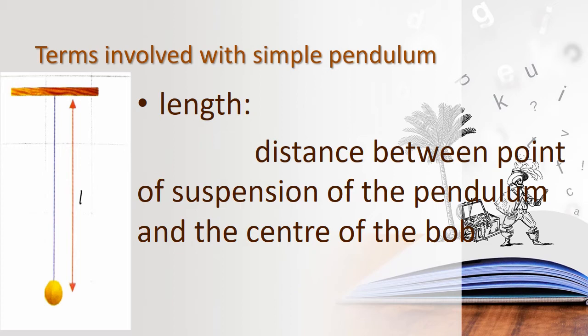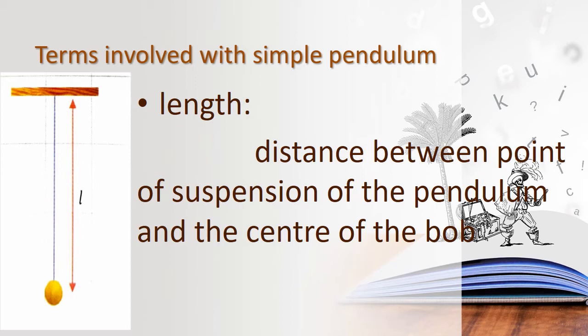And then we'll see about the length. First of all we'll see about the length. What is meant by the length of the pendulum? The length from the tip of the bob to the support. A rigid support is there, is it? From that rigid support to the center of the bob, if you are measuring, that is the length of the pendulum.